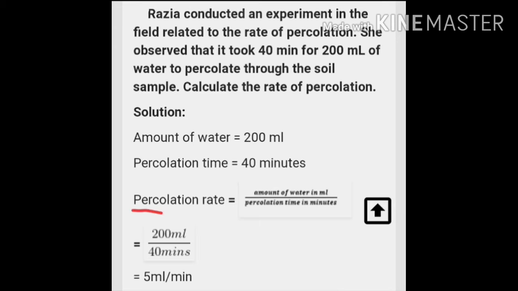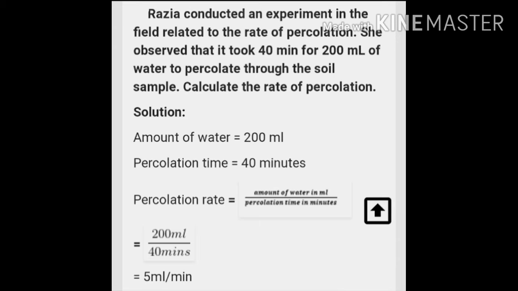क्योंकि percolation rate को calculate करने का formula होता है amount of water in ml upon percolation time in minutes. तो इसकी unit क्या बन जाएगी? ml per minute. Okay, so now we are given one numerical here.